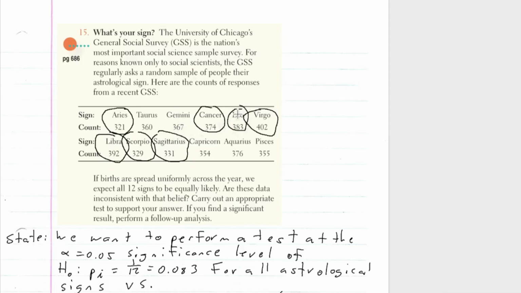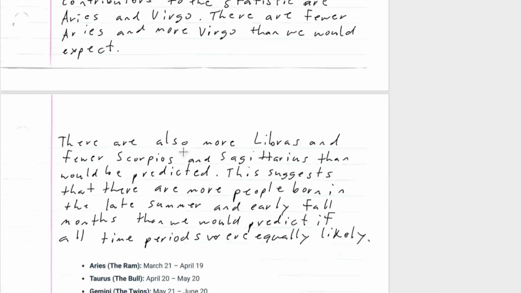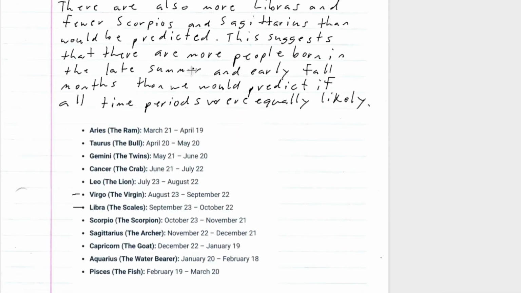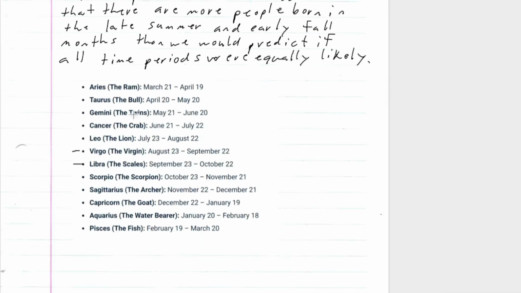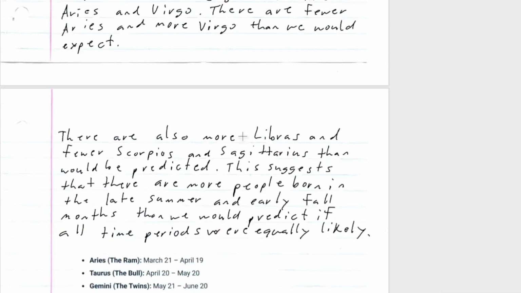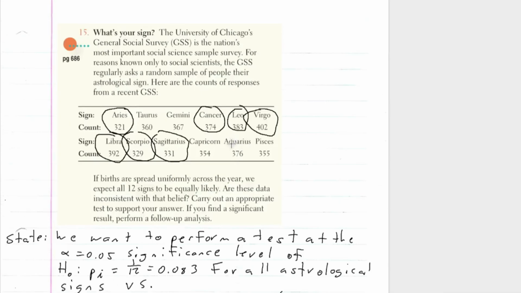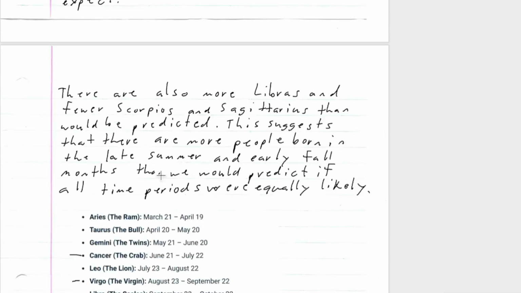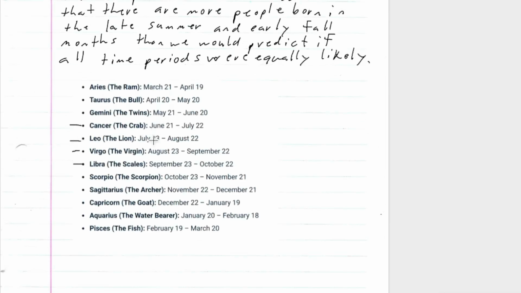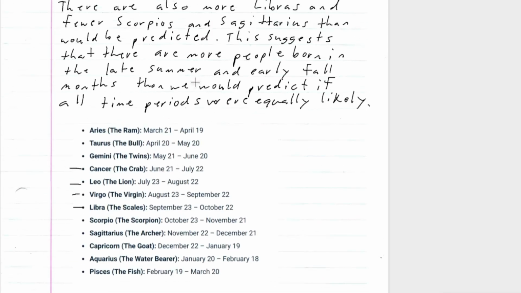But there were more Cancer, and there are more Leos. So it definitely seems like, based off of this, there are more people born in the late summer and early fall months than we would predict if all time periods were equally likely, right? There's more than expected in Leo, yes. So in all these late summer and early fall months, there were more than we expected, right? So that was from our analysis.